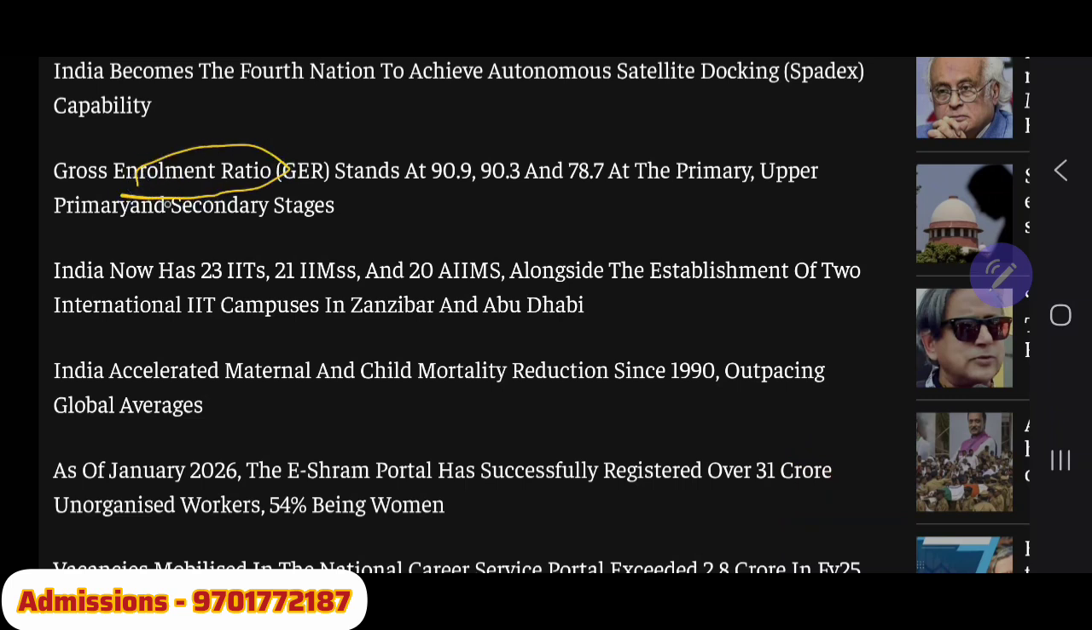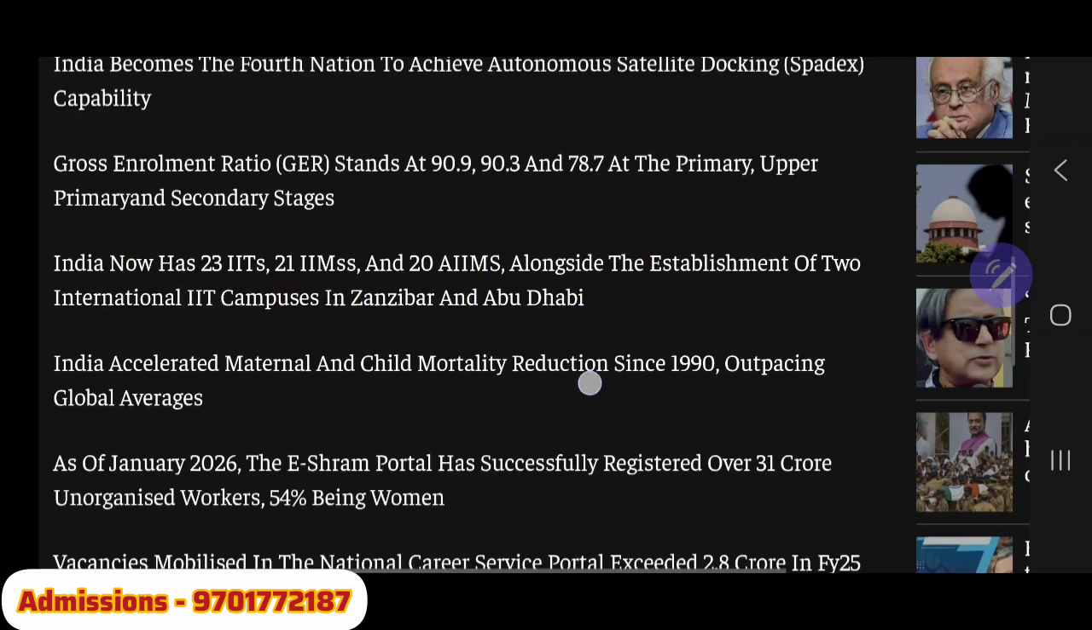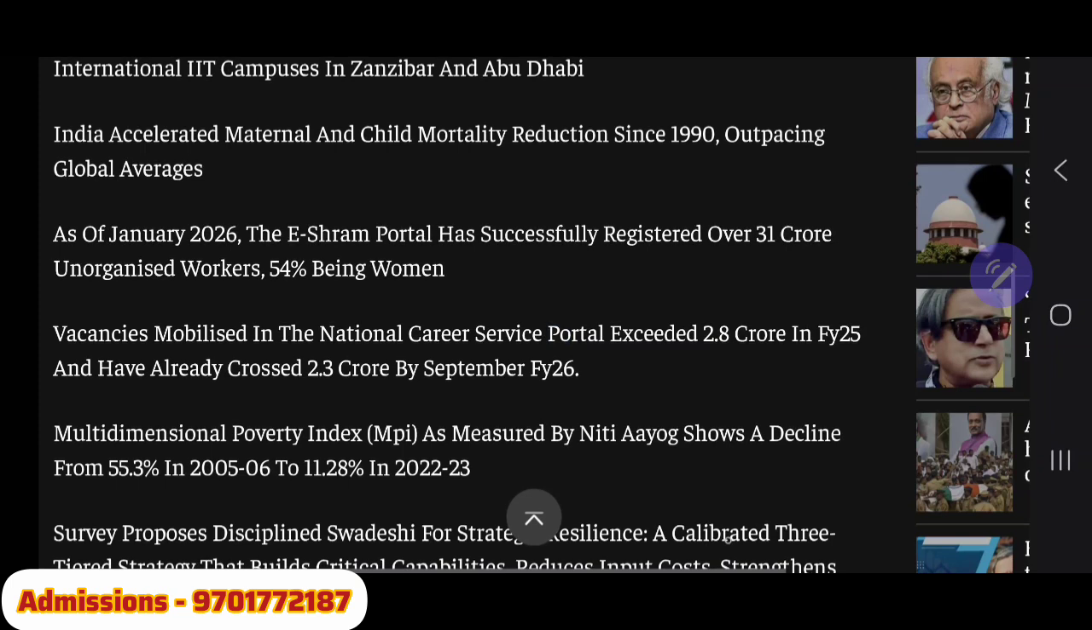Gross enrollment ratio of the students stands at 90%. 90.3, 90.9 and 78 at upper primary and secondary stages. Nothing but the number of students who are enrolling. We are not talking about dropouts here, only who are enrolling. India now has 23 IITs, 21 IIMs and 20 AIIMS, alongside the establishment of 2 international IIT campuses in Zanzibar and Abu Dhabi also. India accelerated maternal and child mortality reduction since 1990, outpacing global averages. We are doing very well with regard to decreasing the child mortality and maternal mortality.